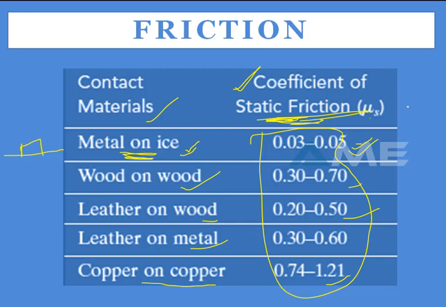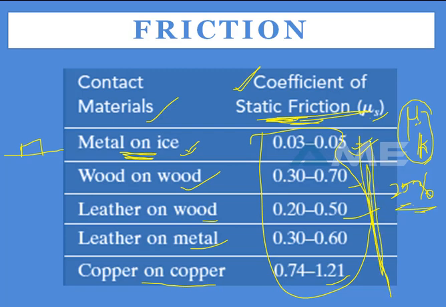What about kinetic friction? We have two frictions, the static friction and the kinetic friction. And what about the coefficient of friction for the kinetic? It is less than 25% of the static friction. That means the coefficient of kinetic friction will be less than 25% of these particular values.